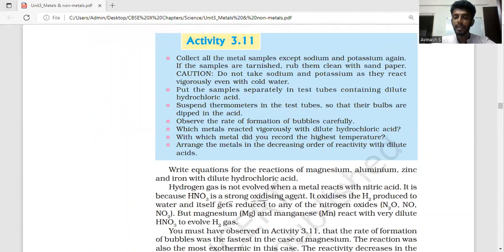It gives away oxygen, and hydrogen becomes water, while the acid itself gets reduced to nitrogen oxides. Even with nitric acid, it gives hydrogen only when it reacts with magnesium and manganese. All these are very important from the 1 mark and 2 marks point of view.